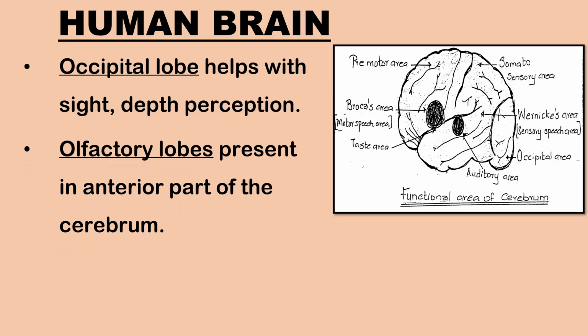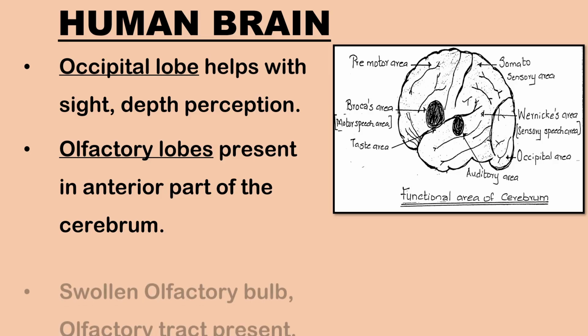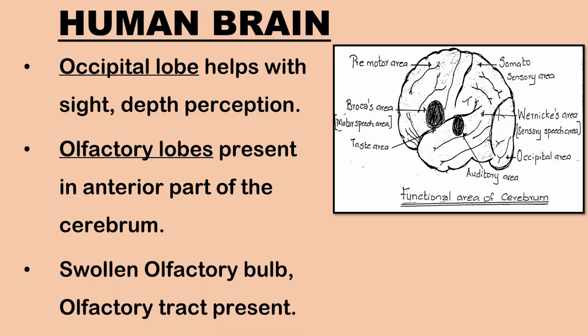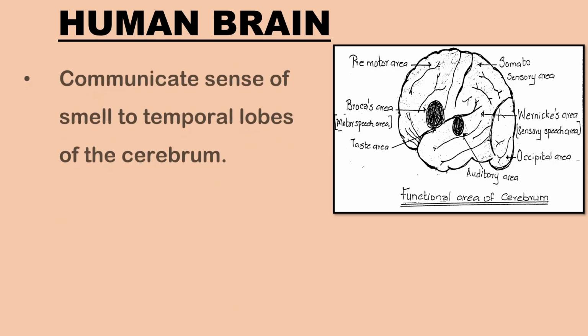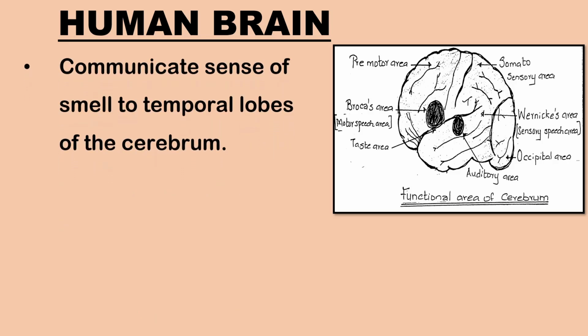Olfactory lobes are a pair of small club-shaped solid structures present in the anterior part of the cerebrum. It has a swollen part called olfactory bulb and a stalk called olfactory tract. Olfactory lobes communicate the sense of smell to temporal lobes of the cerebrum.